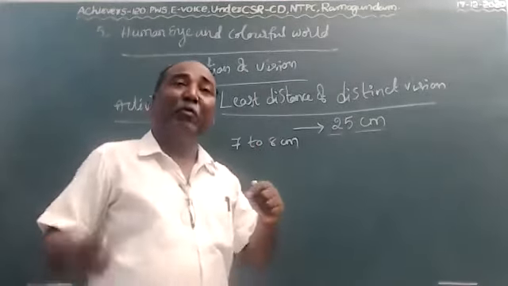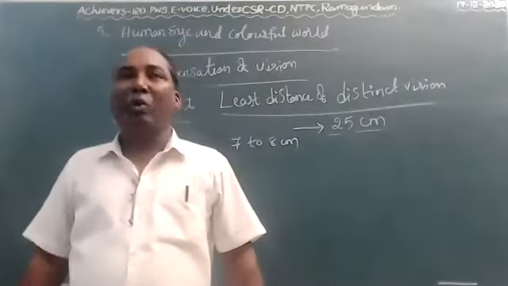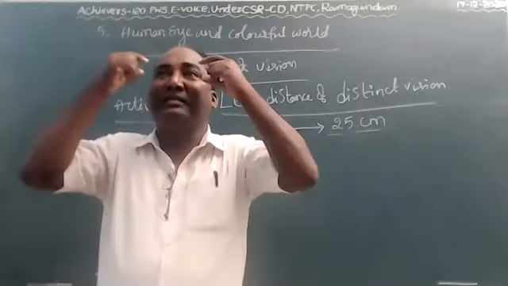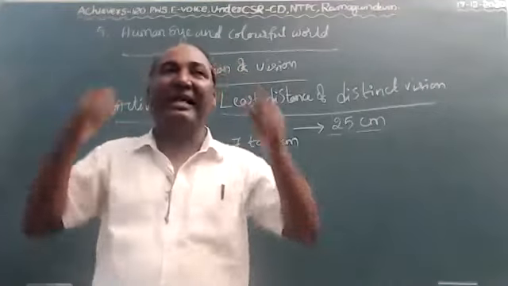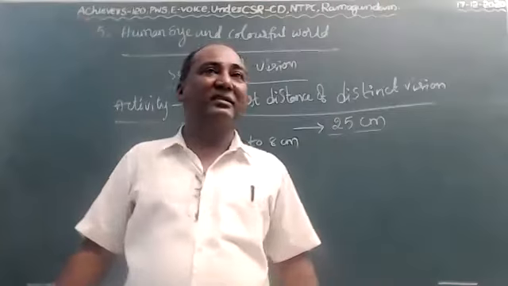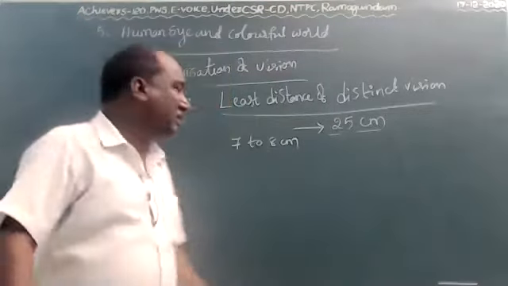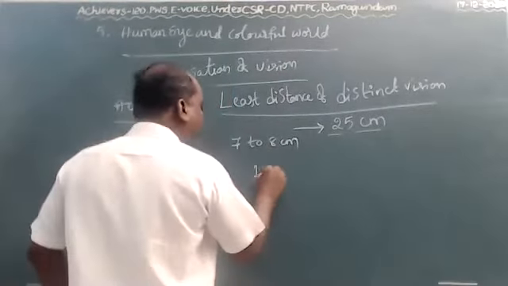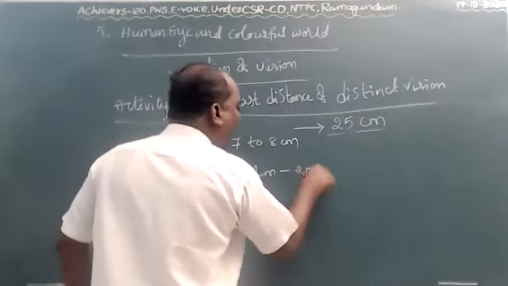And for example, old people, their eye muscles are very weak. They can't sustain more. So that's why their least distance of distinct vision is larger. That is 1 meter to 2 meters.